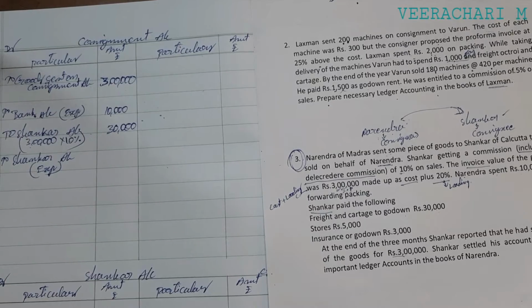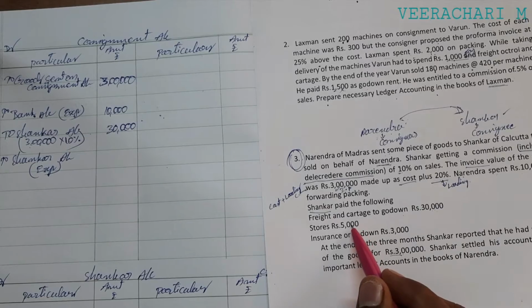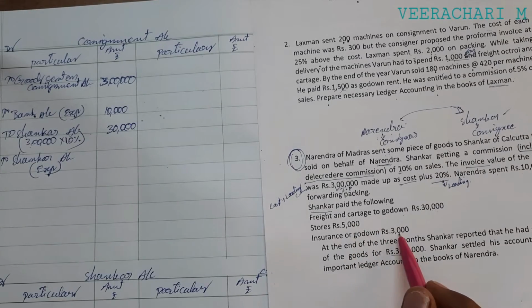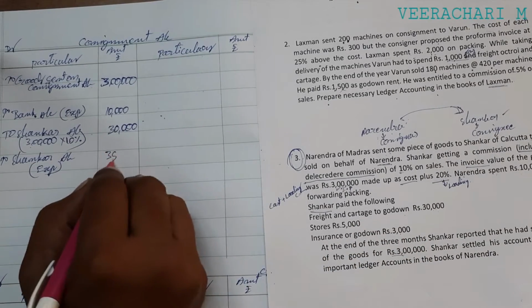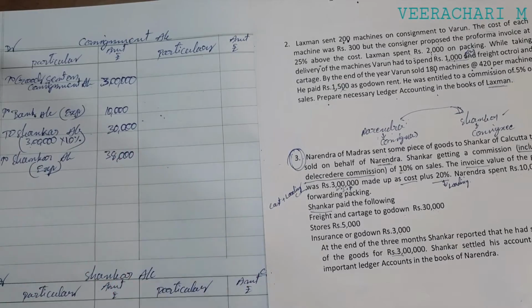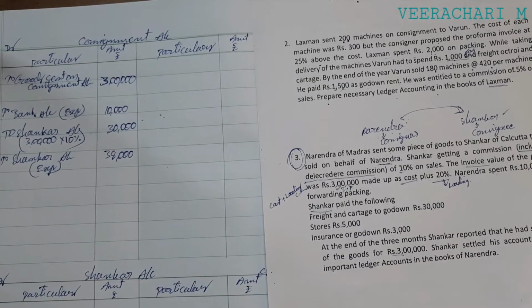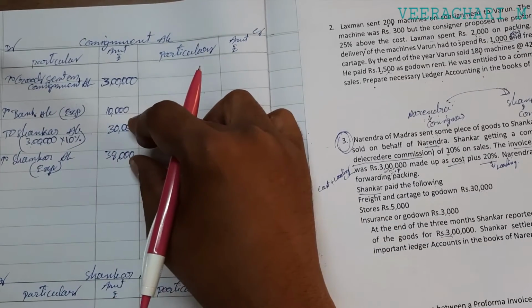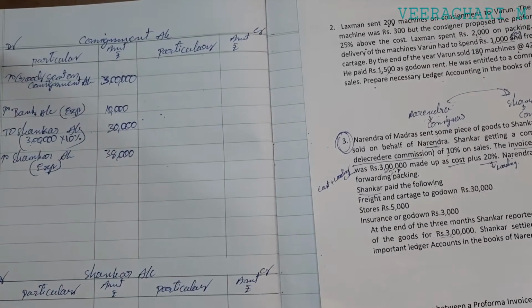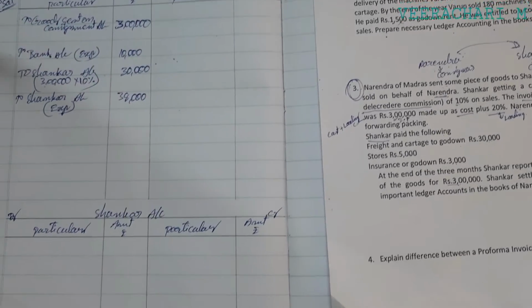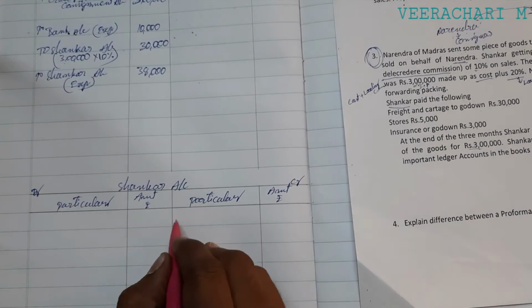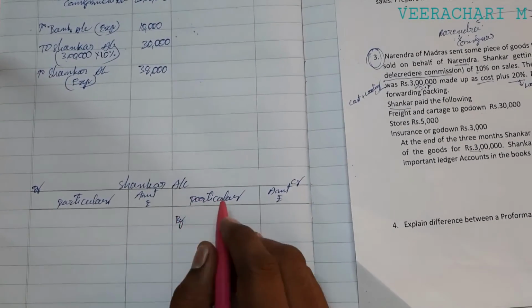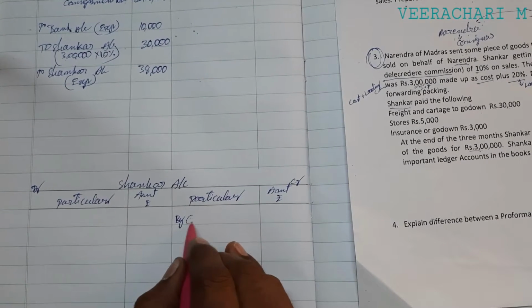So what are his expenses in total? 30,000 plus 5,000 plus 3,000, total 38,000. Shankar paid 38,000 as expenses. Whatever the expenses, we write on the debit side, and we write on the credit side in the consignee account, so the double entry system is completed.